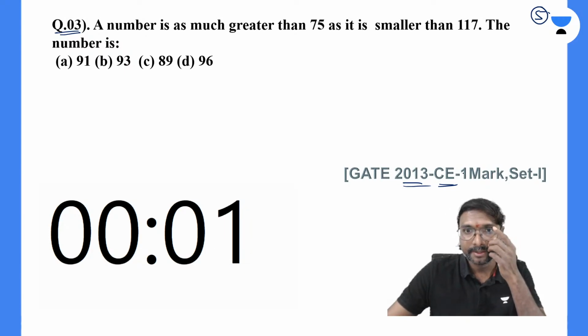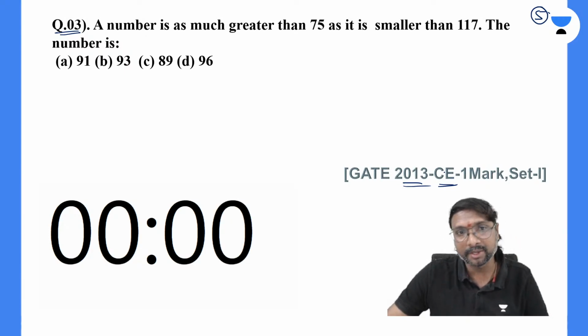This is a civil engineering question only.